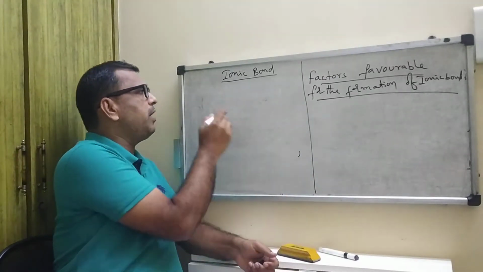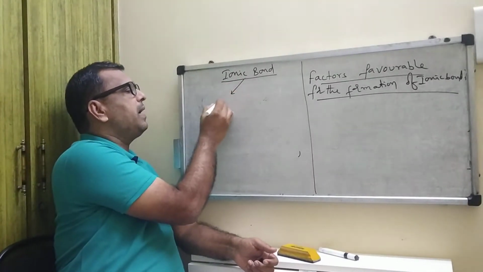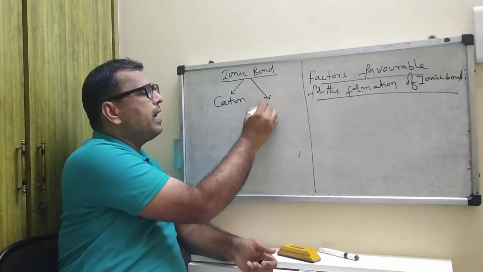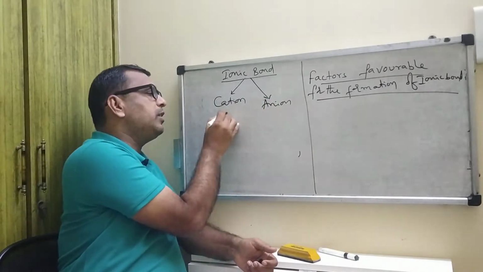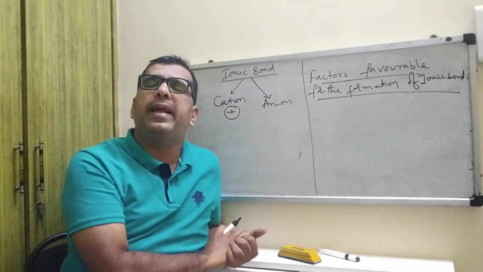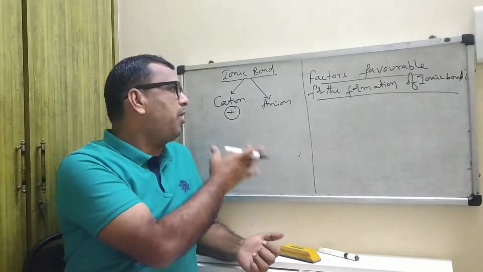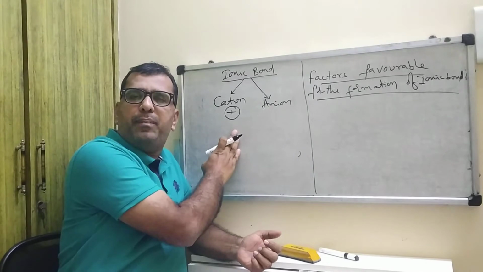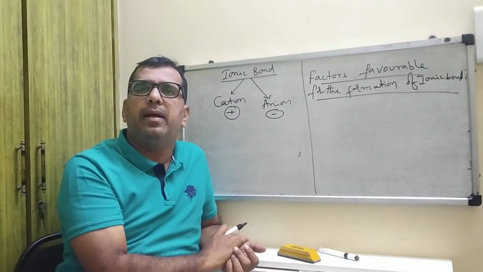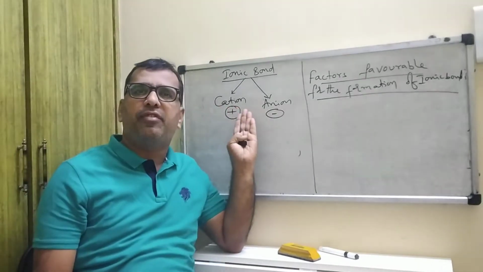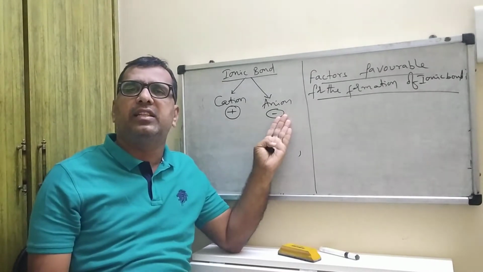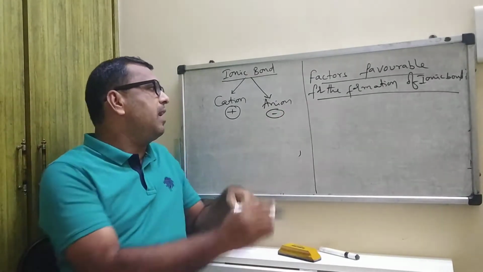So what is an ionic bond? An ionic bond contains one positive and one negative ion. Always write the positive ion, the cation, first and the negative ion, the anion, next. It is formed between a metal and a non-metal. Then you have to go through the favorable conditions for the formation of cation and the favorable conditions for the formation of anion. Now we'll go through that.